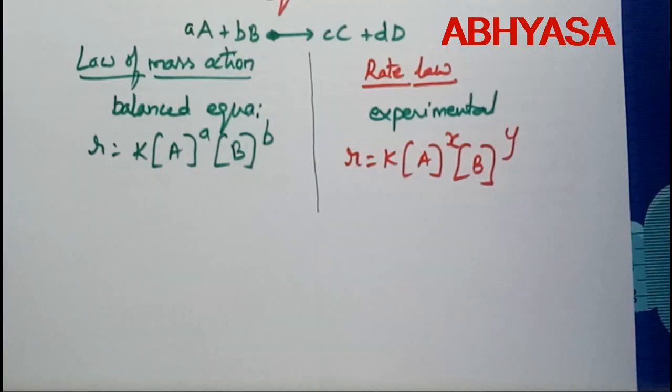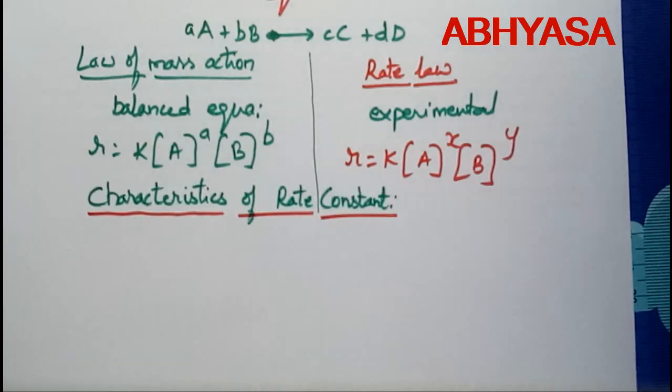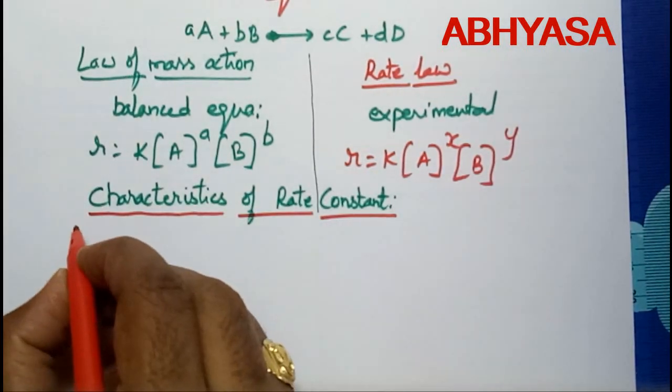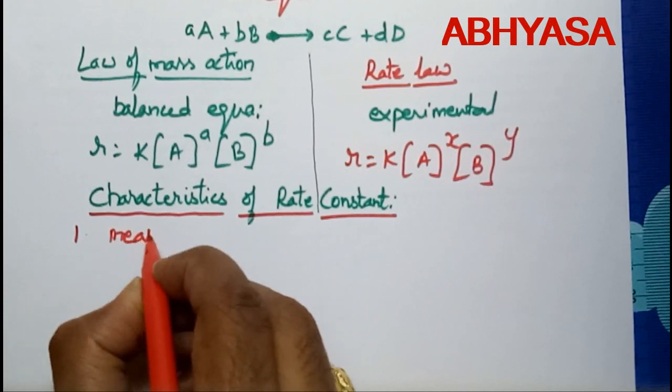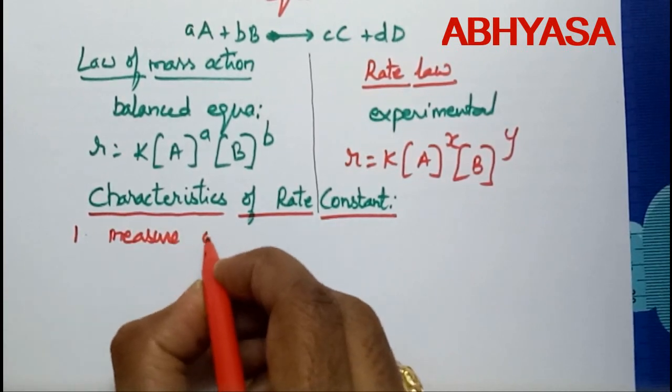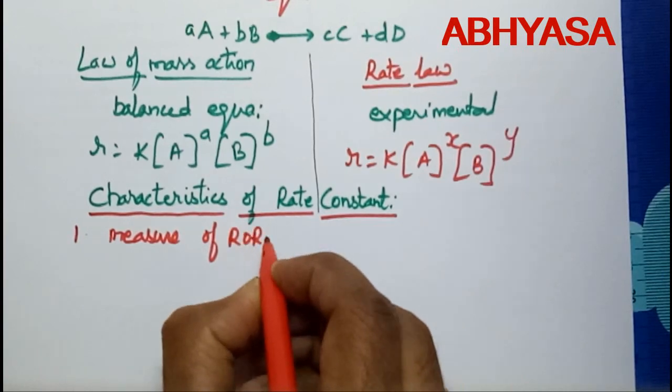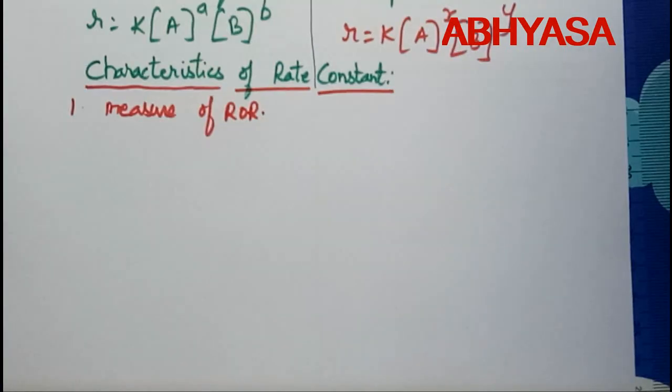Now let's understand a very important topic, the characteristics of rate constant. Here is the first one. The rate constant is a measure of the rate of reaction. What does this mean?